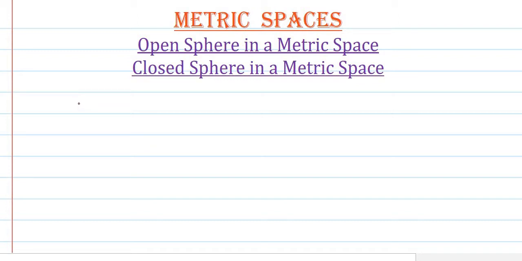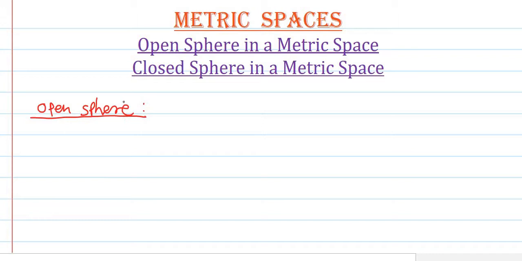And to go for the open and closed sets, first of all we require some other concepts such as neighborhood of a set, and again for it we require the concept of open and closed spheres. So in this class we are going to study the concept of open and closed spheres, and also we'll solve some examples on it. So let us begin with the first one, open sphere in a metric space. Open sphere. So we'll define open sphere in a metric space.